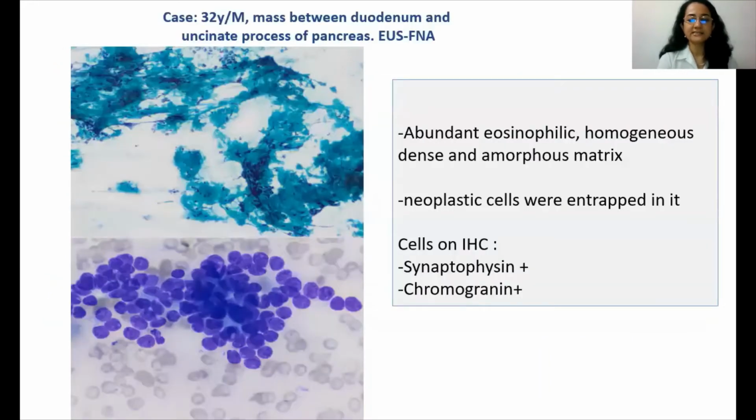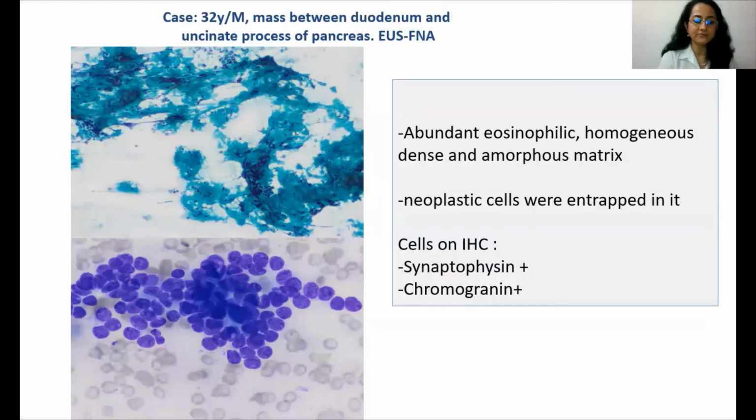A very interesting case I would like to share with you. This was a 32-year-old male who came with a mass between the duodenum and the uncinate process of pancreas. An endoscopic ultrasound-guided FNA was done, and the smear showed this abundant eosinophilic, homogeneous, dense amorphous matrix. And on careful view, there were neoplastic cells which were embedded within this matrix.